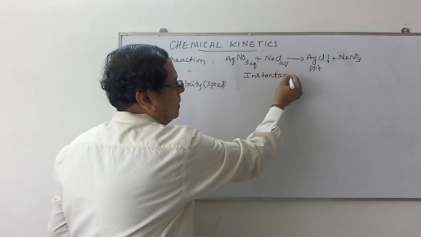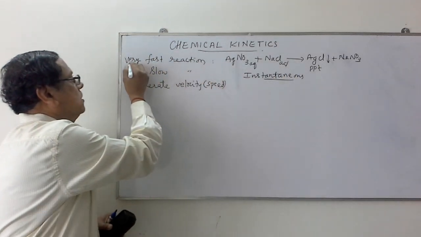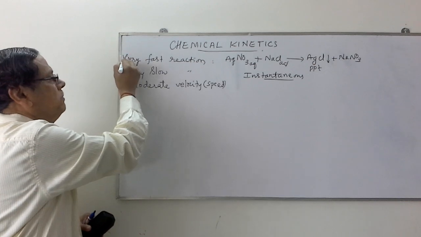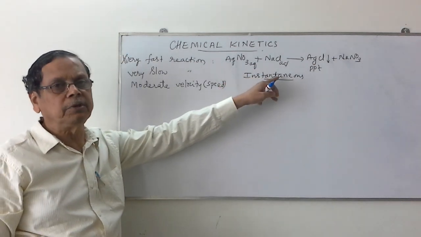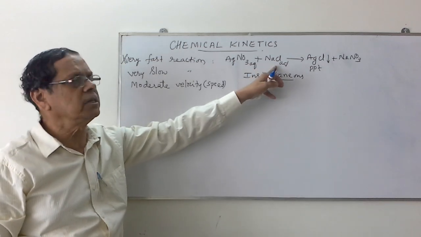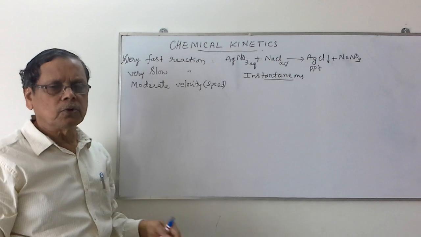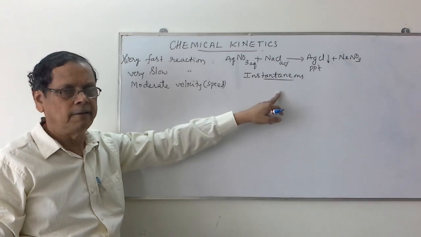Instantaneous reactions. These instantaneous reactions we will not study in this chemical kinetics because their velocities can be measured with much difficulty. They are very fast. As soon as you mix these two, you will get the precipitate. So most of the reactions used in the qualitative analysis are instantaneous reactions.